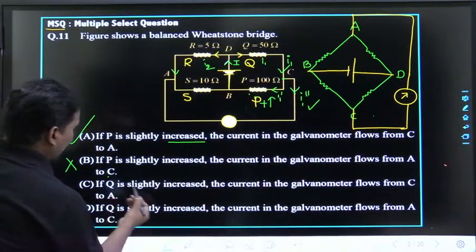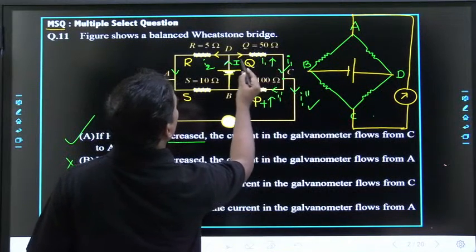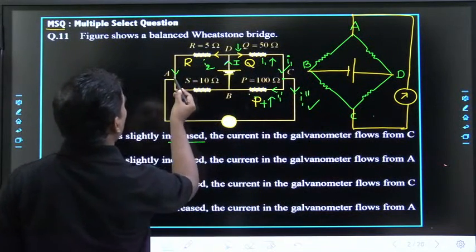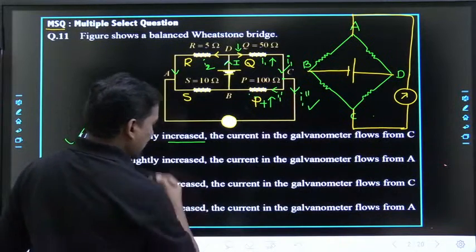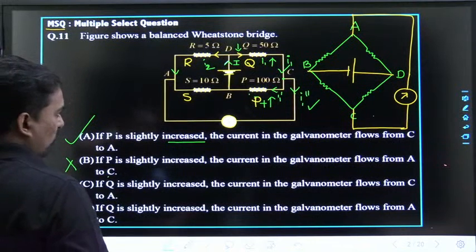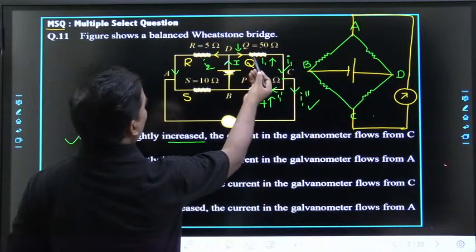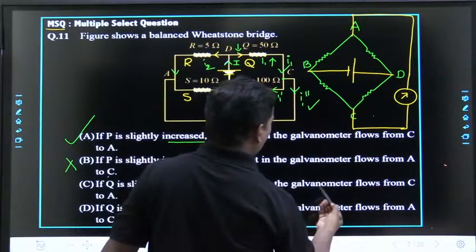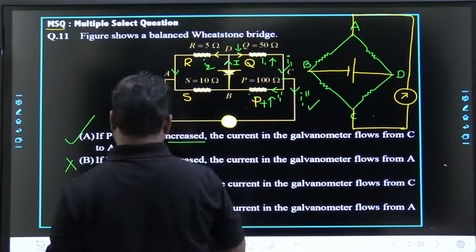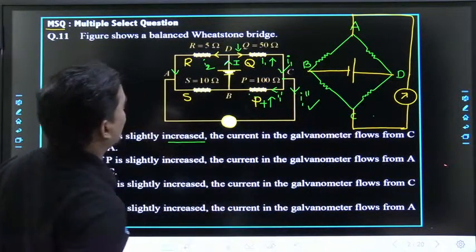Next one. If Q is slightly increased, so this is Q. If this Q is slightly increased, then what happens? This current will be decreasing, this current will be increasing. So if Q is slightly increased, the current in the galvanometer flows from C to A? No. If Q is slightly increased, the current in the galvanometer goes from A to C, which is correct.